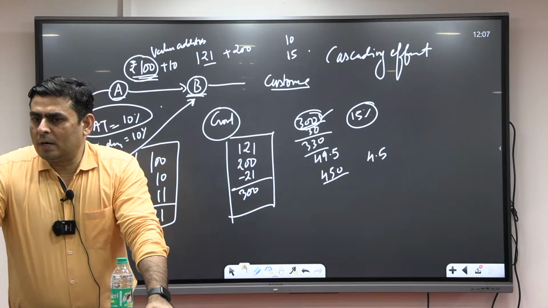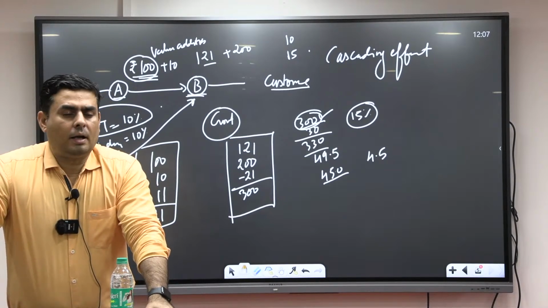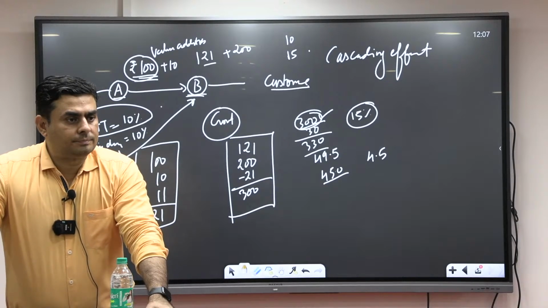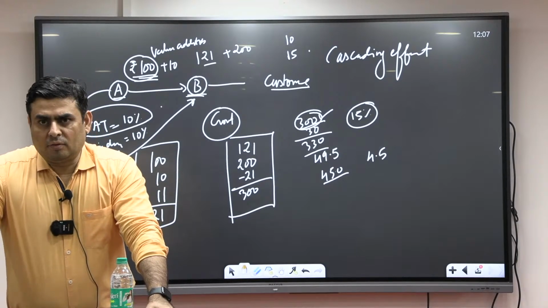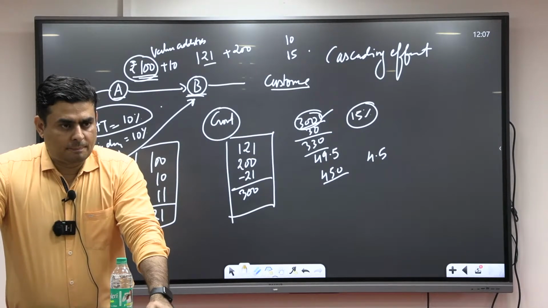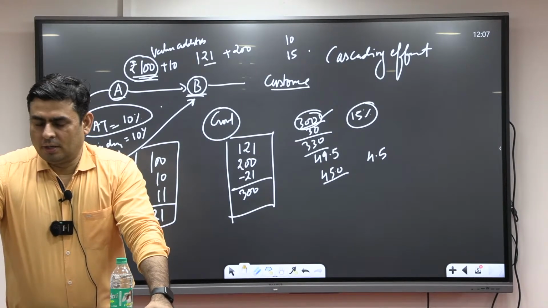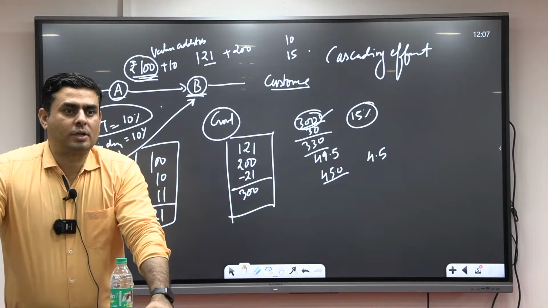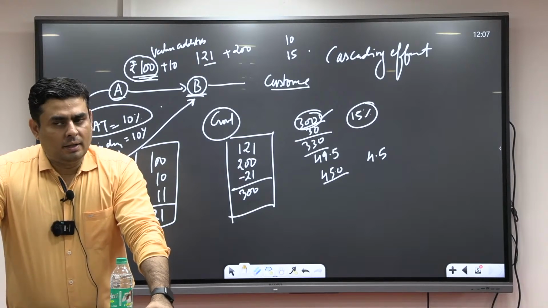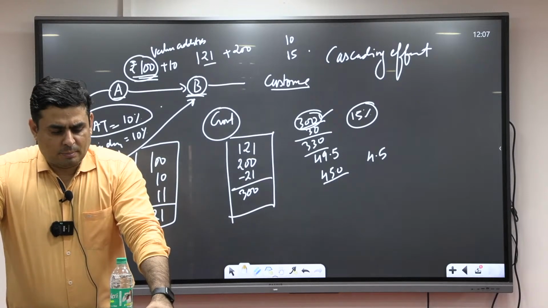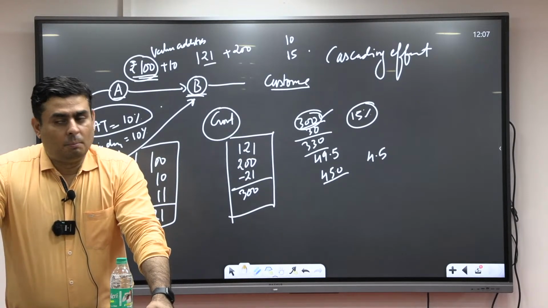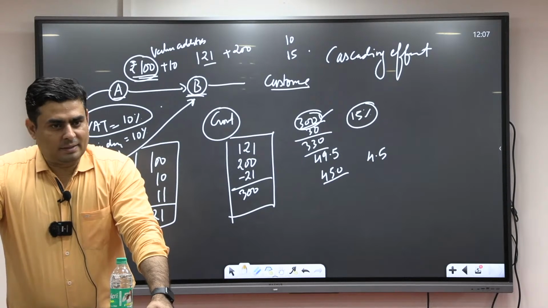We have to cooperate with each other. But apart from the cooperation, we also have to compete with each other. Last year, what happened? One big company wanted to establish their chip making plant in India, and they identified either Gujarat or Maharashtra. Vedanta was the company, and they wanted to establish their plant either in Gujarat or Maharashtra. Both are ruled by whom? BJP at that point of time.